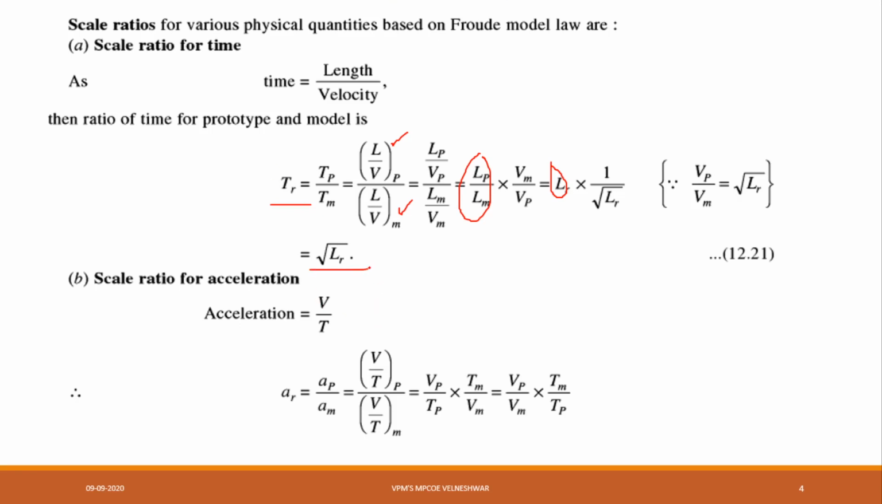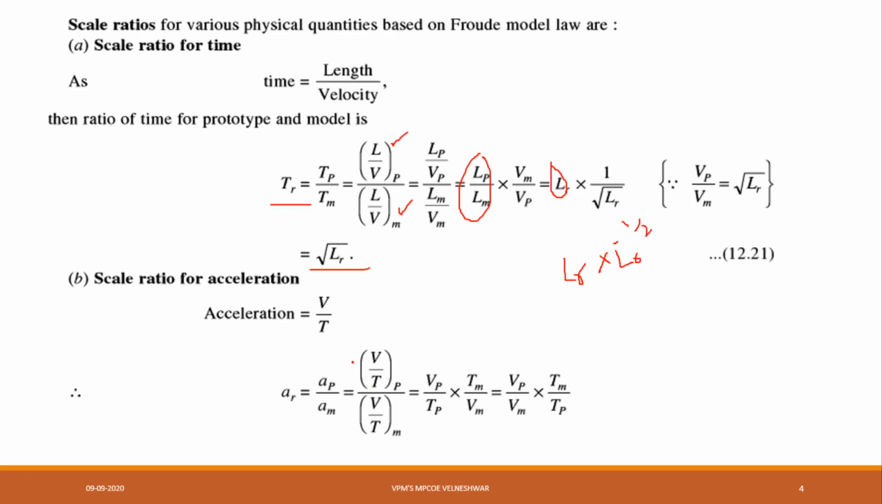Now the final equation is square root of Lr. How will we get this? Generally here Lr, here Lr into Lr power minus 1 by 2. 1 minus 1 by 2 is nothing but 1 by 2. So the final equation will be square root of Lr. We are just making small mathematical calculations here.